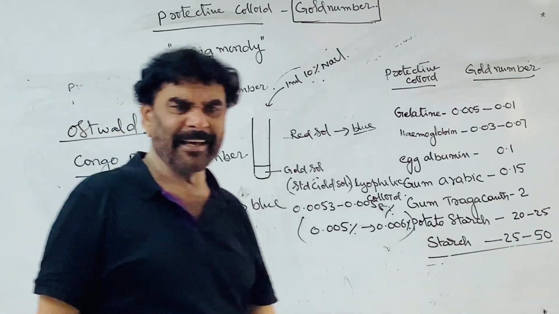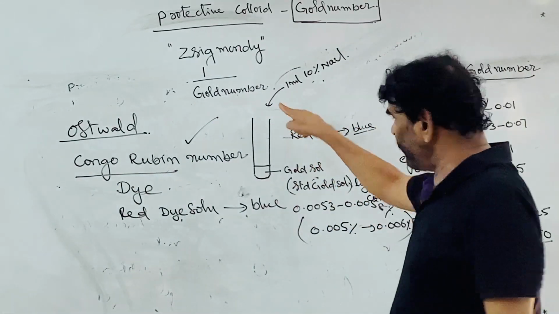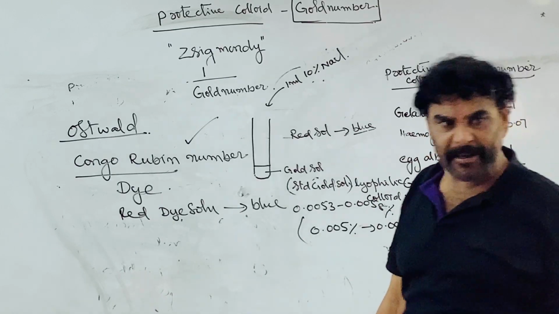The number of milligrams of the protective colloid required.